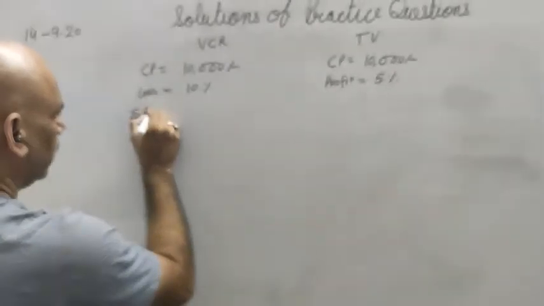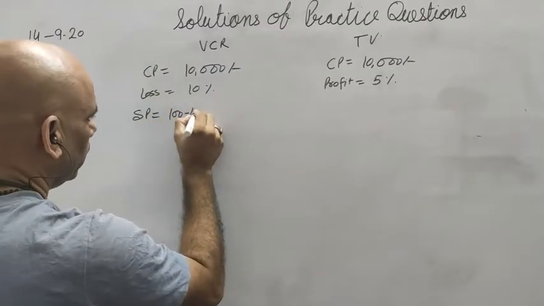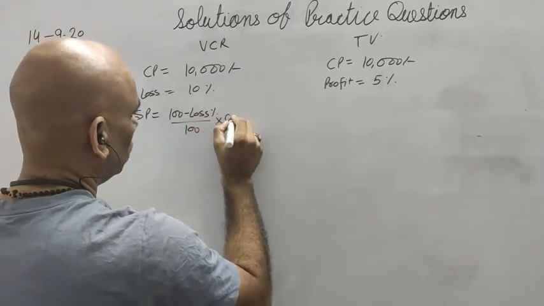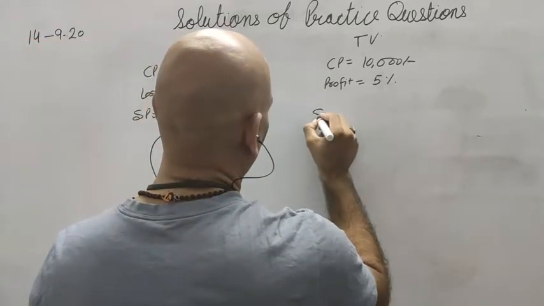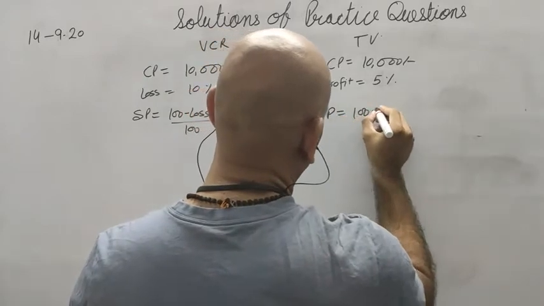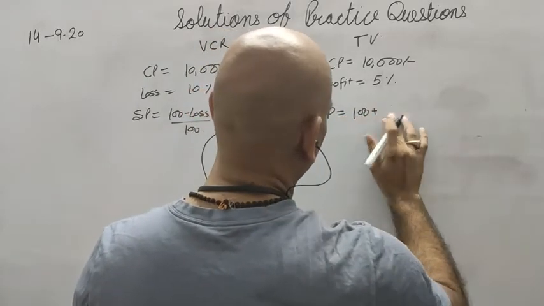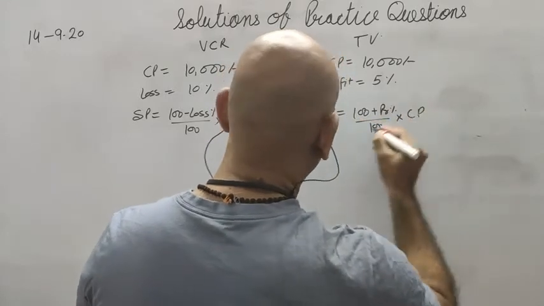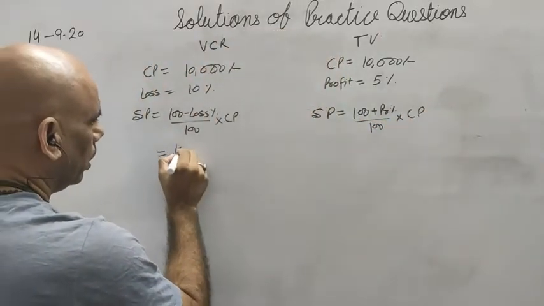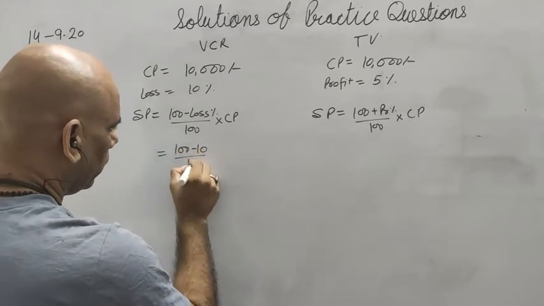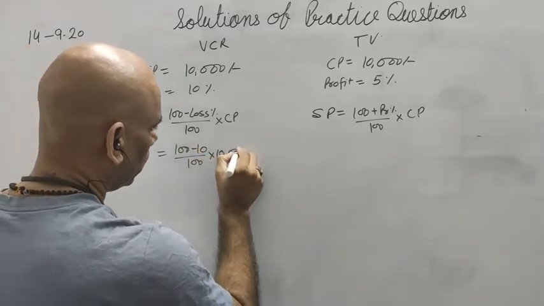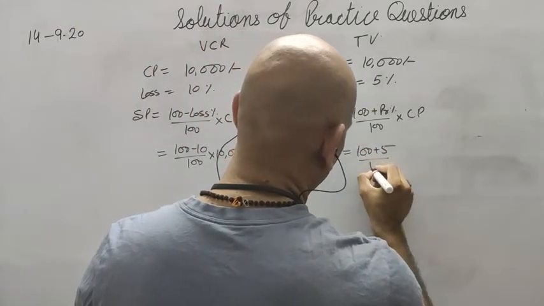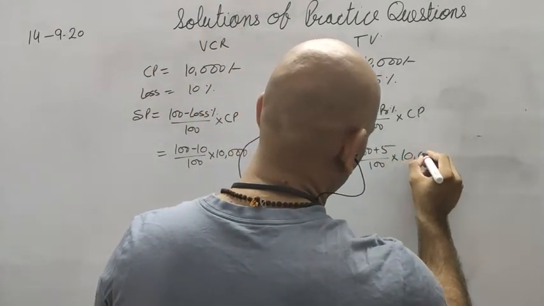I can calculate SP 100 minus loss percent upon 100 into CP, and I can calculate 100 plus profit percent upon 100 into CP. So now 100 minus 10 upon 100 into 10,000, and here 100 plus 5 upon 100 into 10,000.